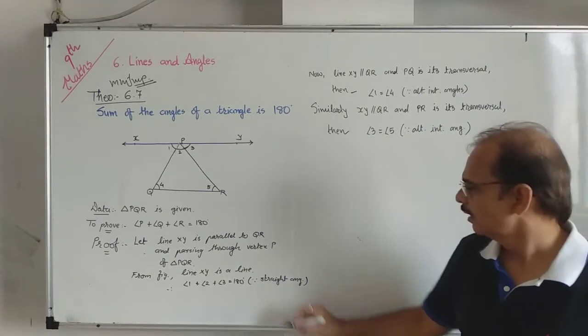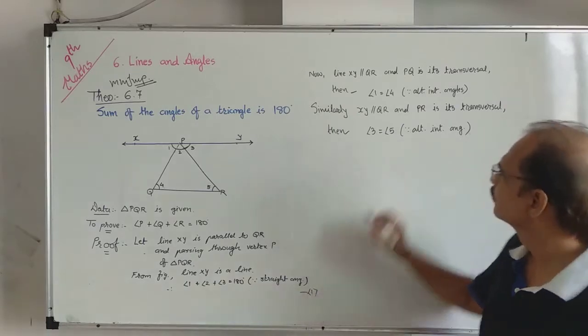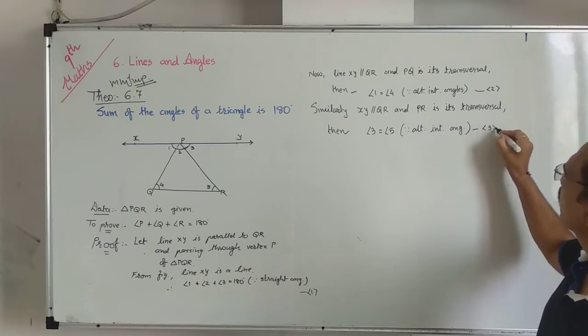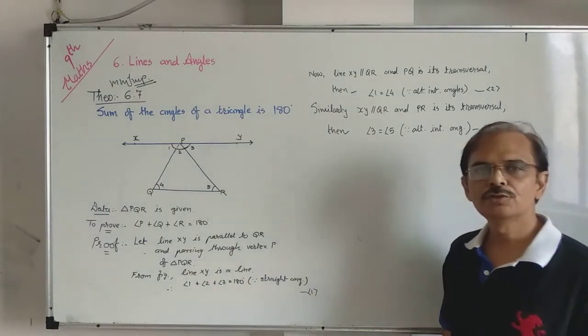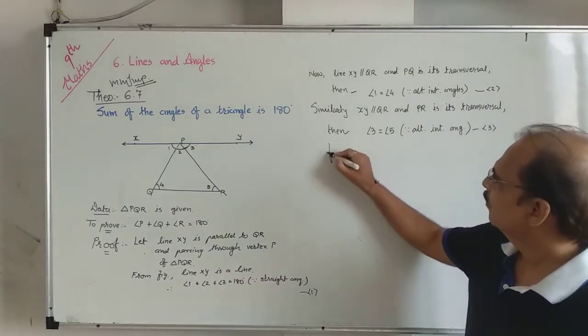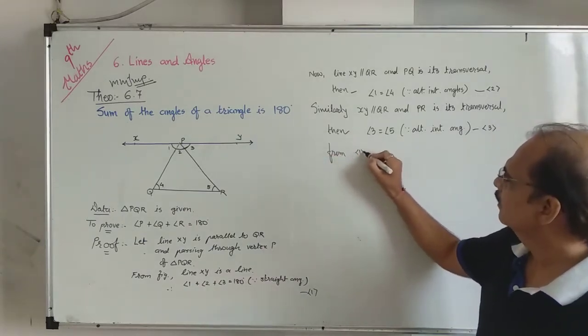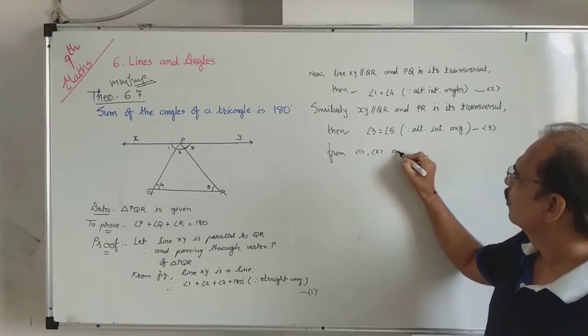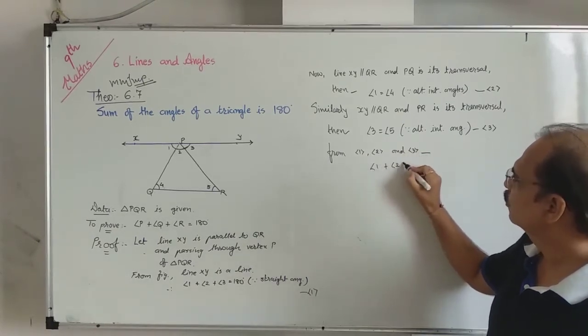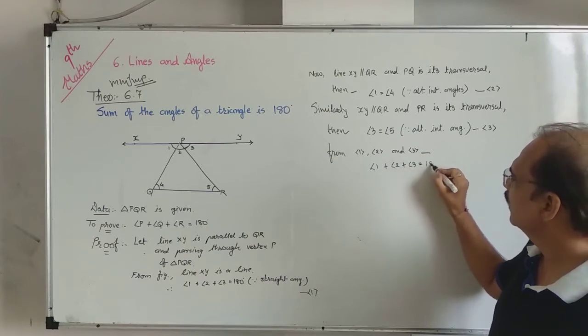Is it okay? Call these result number 1, result number 2, and result number 3. You can substitute the values of 2 and 3 in number 1. Result 1 is angle 1 plus angle 2 plus angle 3 equals 180.